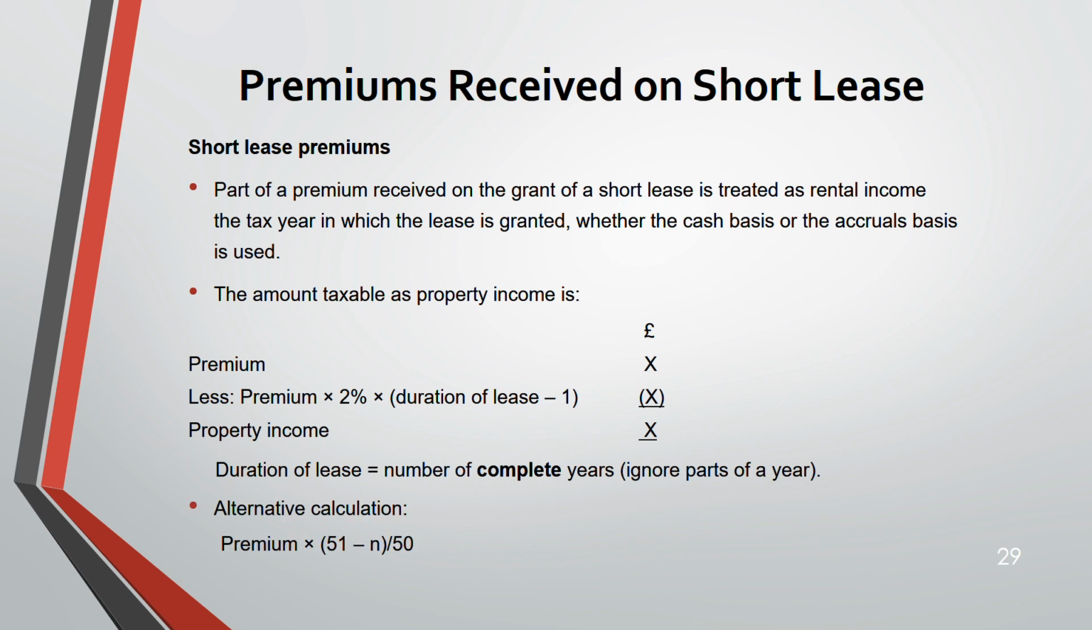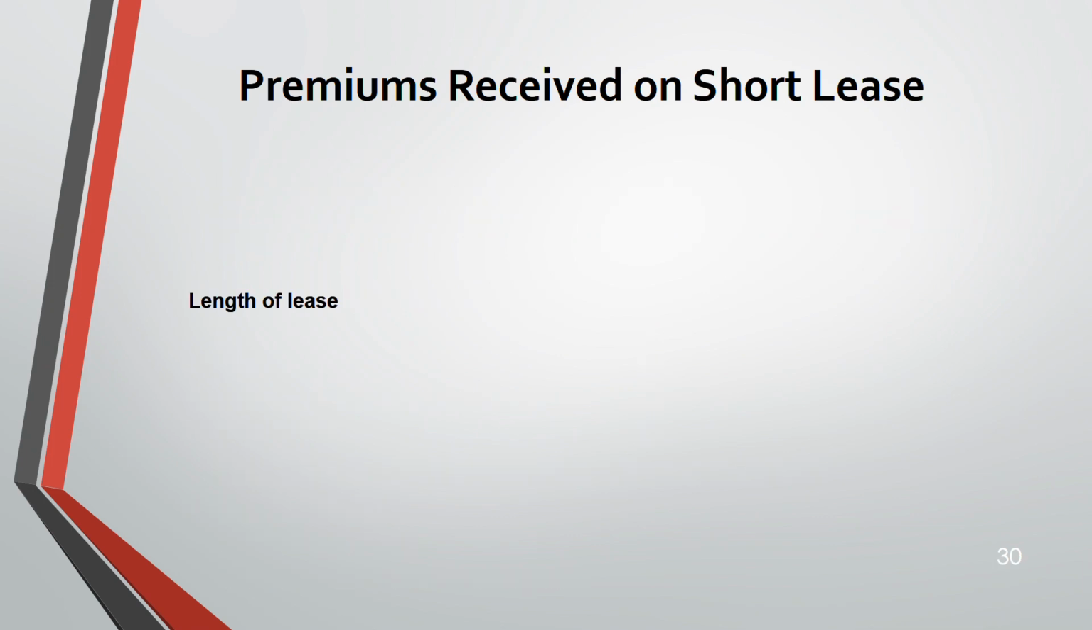Alternative calculation: premium multiplied by (51 minus n), divided by 50. N stands for the number of years. N is the length of lease in whole years.